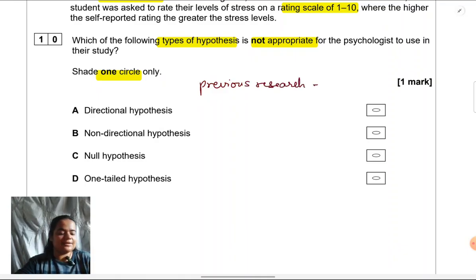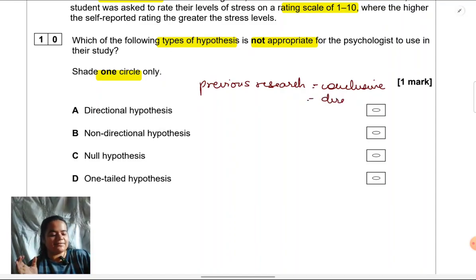Previous research has given us a definitive answer that this is the way one variable impacts another, or this is the type of relationship that one variable has with another. In that case, we can give a directional hypothesis because we have some basis in past research. Past research is telling us this, and therefore we are giving a directional or a specific hypothesis.